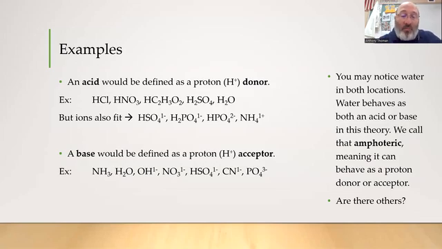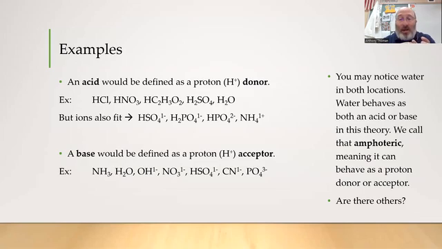Now, bases, on the other hand, are proton acceptors. So you have to have a lone pair. Nitrogen in NH3 has that lone pair, as we saw. You notice water's in this list as well. And to the right of the screen there, it's what we call amphoteric. If we think about an amphibian, amphibians are unique in that they can live on land or in water. So the term ampho is a reference to having two behaviors. So for us, behaving as an acid or as a base. Water can donate a proton, but through its two lone pairs on oxygen could also be an acceptor and accept the proton and be a base.